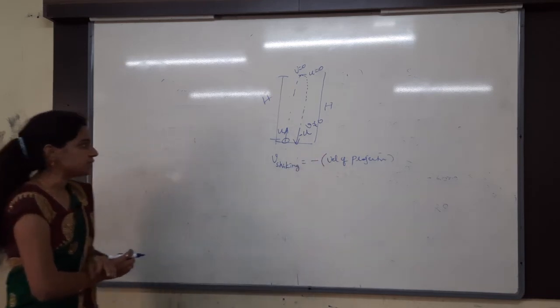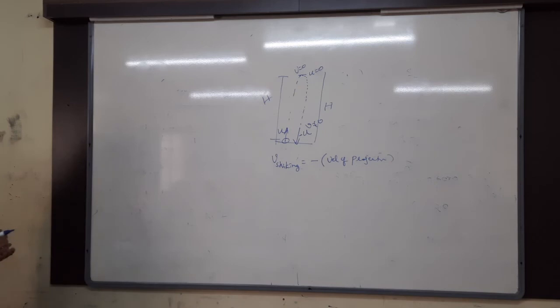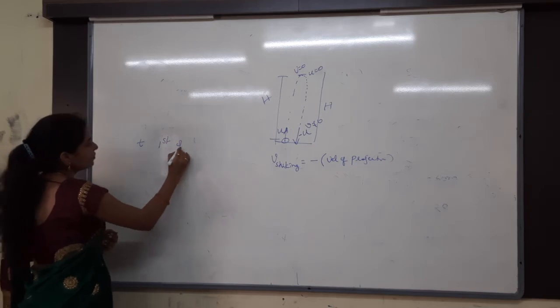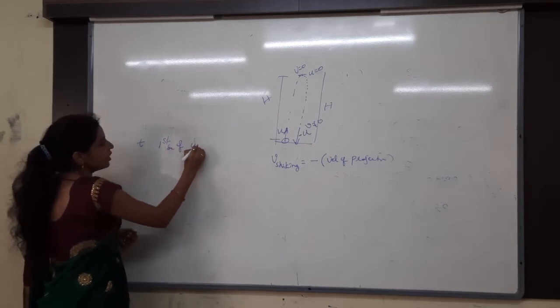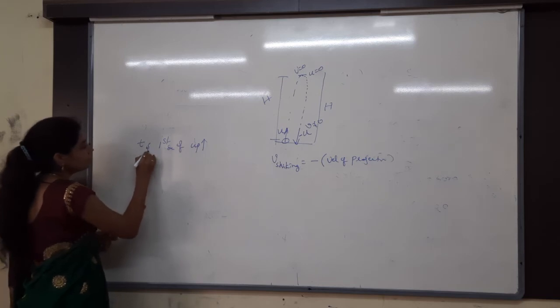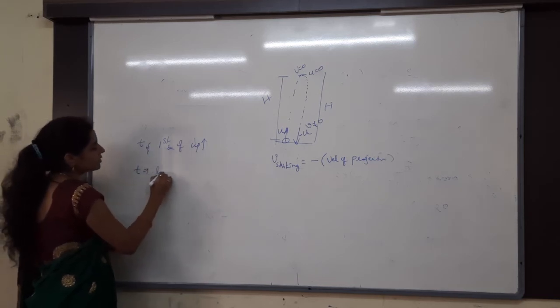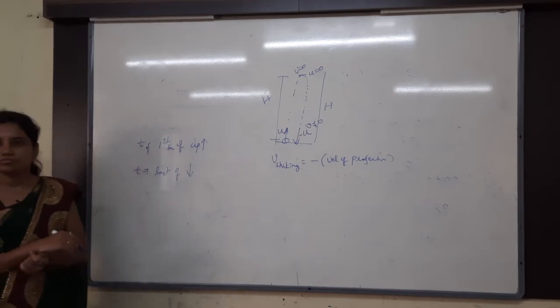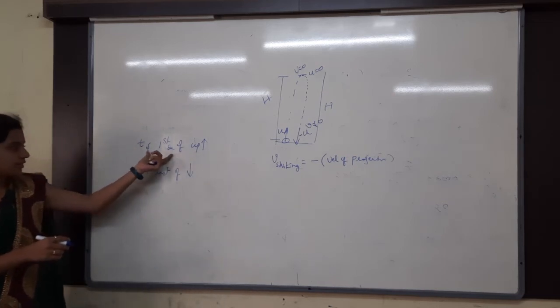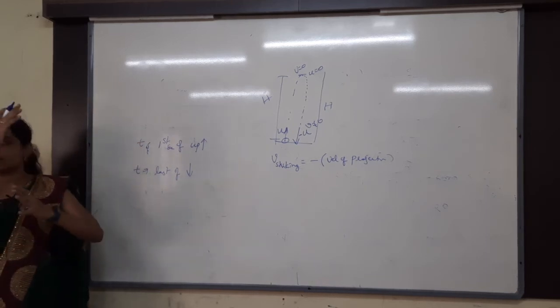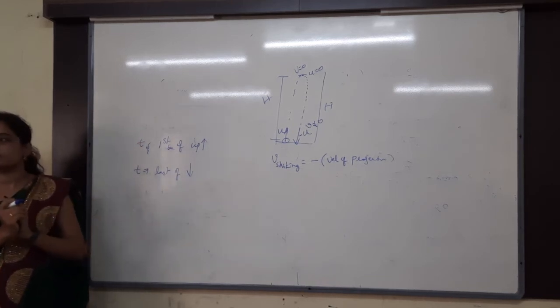Now my question is, you have to tell me the time taken for the first second of the upward journey, and then the time for the last second of the downward journey. Just understand this. First second of the upward journey is just after the starting, and the last second is just before the striking.